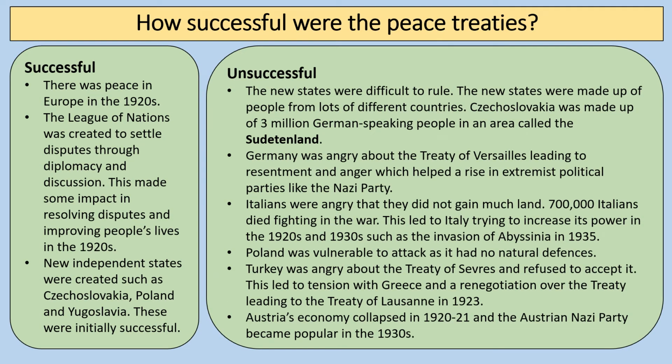So let's have a look at how successful the peace treaties are overall. I think this is an important thing for you to be aware of. Firstly, it's a complex situation. You're seeing the decline of some large empires at the end of the First World War: the collapse of the German Empire, the Austro-Hungarian Empire, Turkey's Ottoman Empire, and the Russian Empire as well. So out of the ashes of these empires spring new countries like Poland and Czechoslovakia and Finland, newly independent, and Estonia and Latvia and Lithuania, and Yugoslavia, for example.